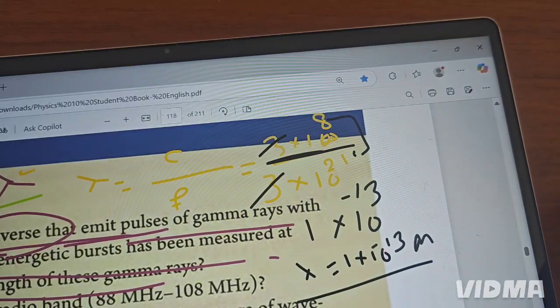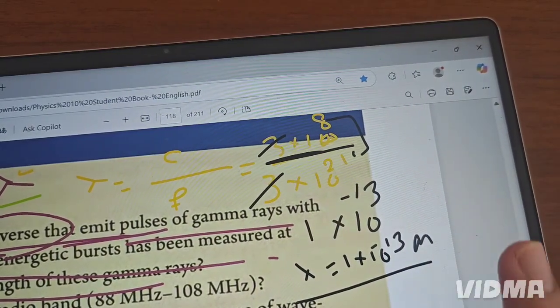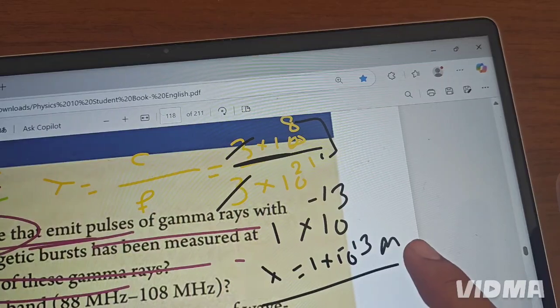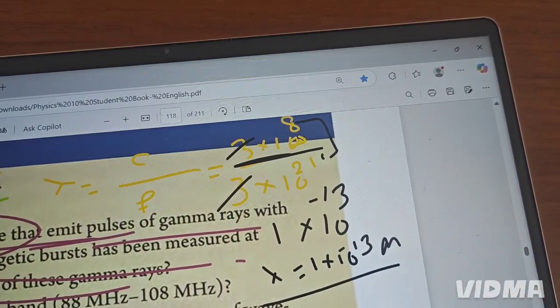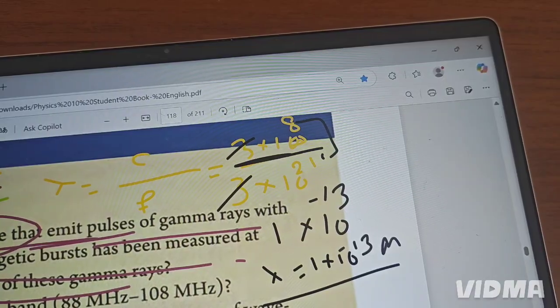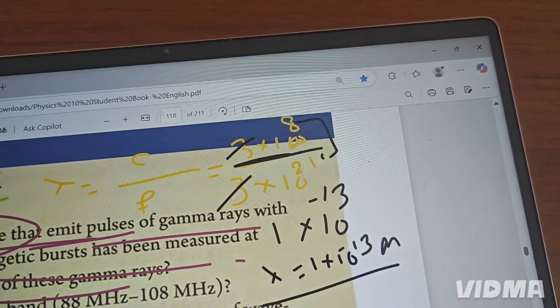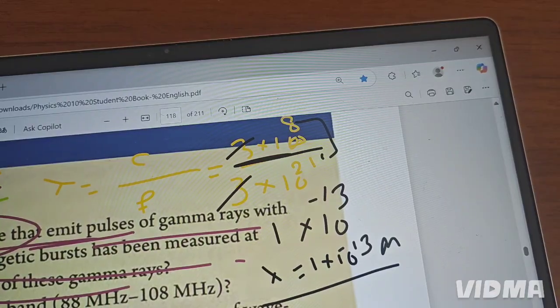Sorry, I forgot to tell you, the unit of wavelength is meter, sometimes micro. It depends, because wavelength is a distance. So the first example's answer is 1 times 10 power negative 13.